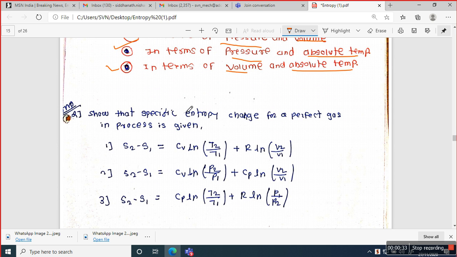Also, they ask in such a manner that they show that the specific entropy change for a perfect gas in a process is given. Like that, they ask to prove the change in entropy in terms of temperature and volume, or in terms of pressure and volume, or in terms of temperature and pressure.